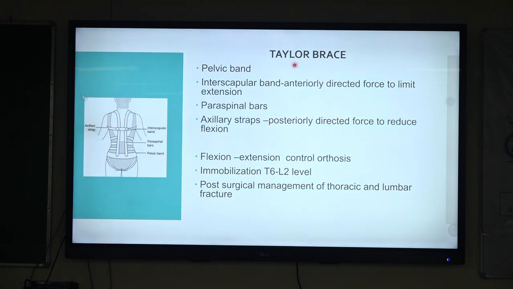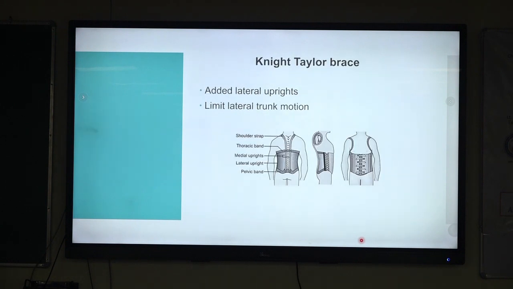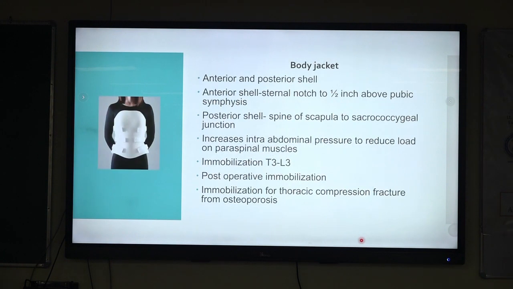Taylor's brace, which is commonly used, has a pelvic band and an interscapular band which gives an anteriorly directed force to limit the extension. It has 2 paraspinal bars and an axillary strap which is posteriorly directed to reduce the flexion, and it also helps in stabilizing the upper thoracic spine, like from T3 or T4. It gives flexion extension control, with less lateral bending control. Again, the level of immobilization is from T6 to L2, and it is usually used for post-surgical management of thoracic and lumbar fractures. The difference between a Knight-Taylor brace and the Taylor brace is that it has only added lateral uprights that help in limiting the lateral trunk motion.